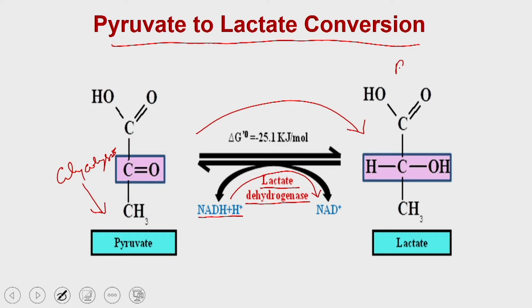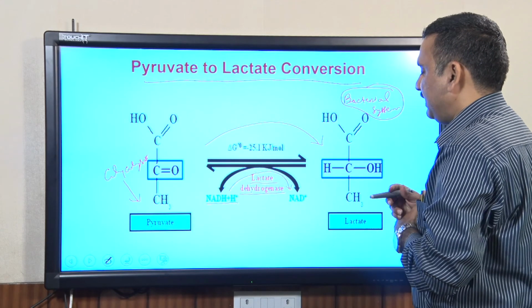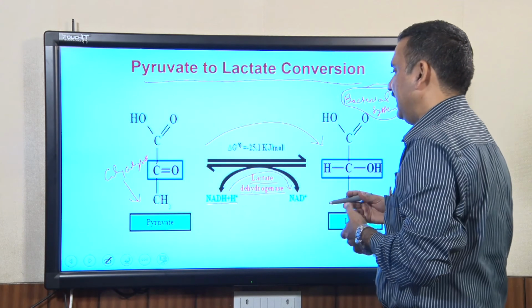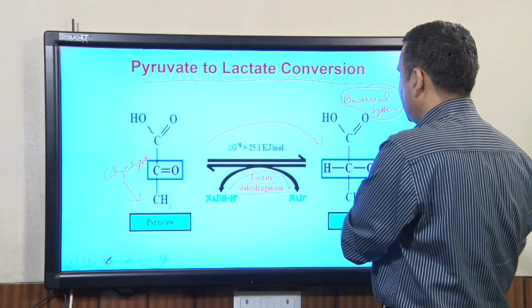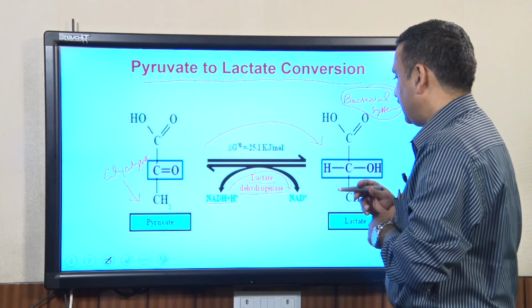In the bacterial system, when the bacteria is growing under anaerobic conditions, it cannot utilize the pyruvate in downstream metabolic pathways, and once the pyruvate accumulates in the cell, that drives these reactions, and the pyruvate gets converted into lactic acid in the presence of lactate dehydrogenase.